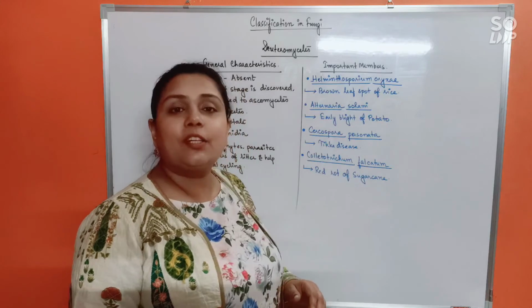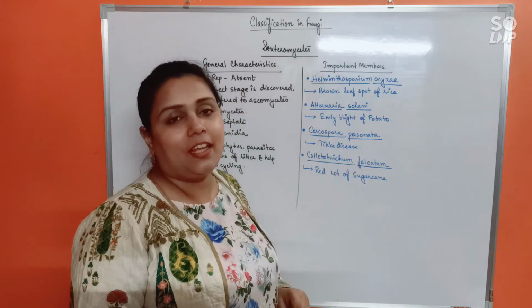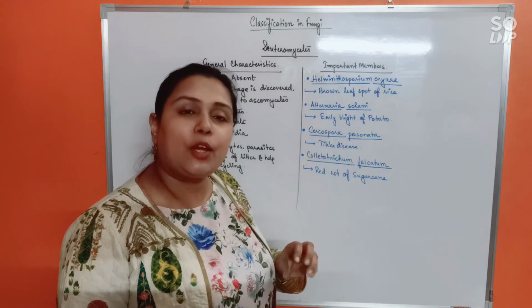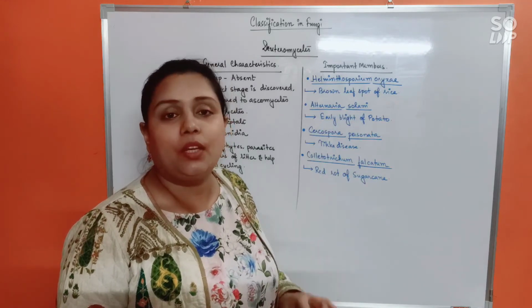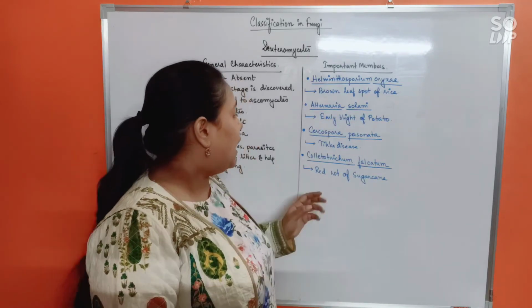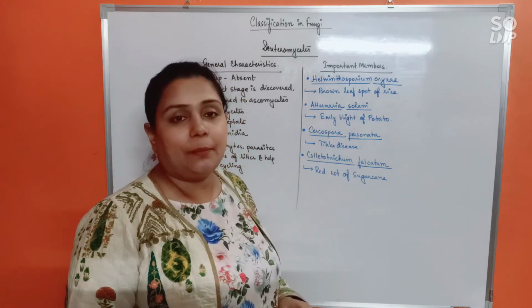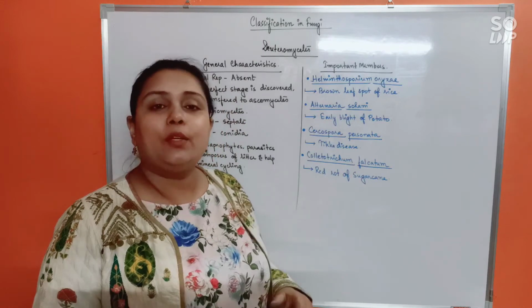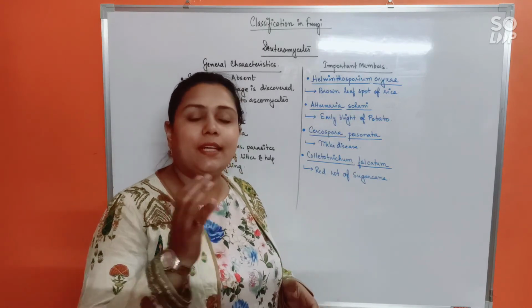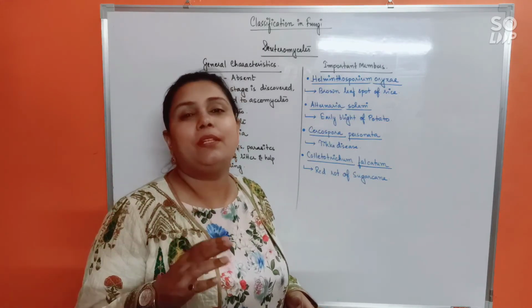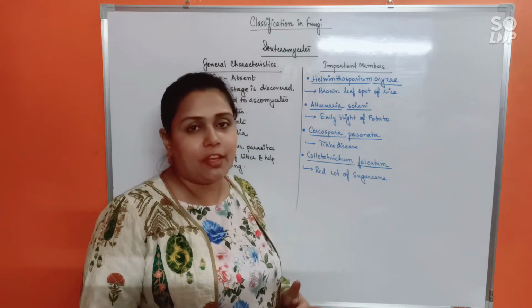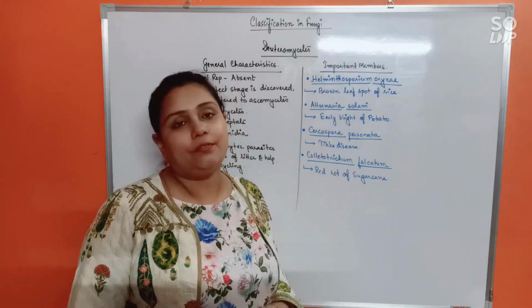Cercospora personata causes Tikka disease. Now what is Tikka disease? It's brownish color circular necrotic spots in groundnut. Alright. Last is Colletotrichum falcatum. It causes red rot of sugarcane. While you're eating sugarcane, you might find that certain portions of the sugarcane might be distasteful or reddish in color. So that's because of a fungal infection caused by Colletotrichum falcatum.